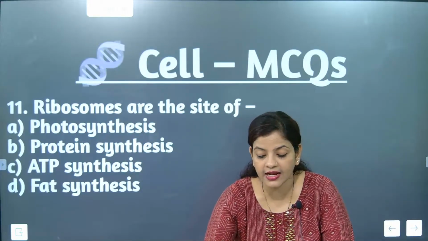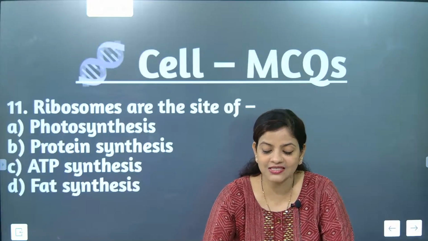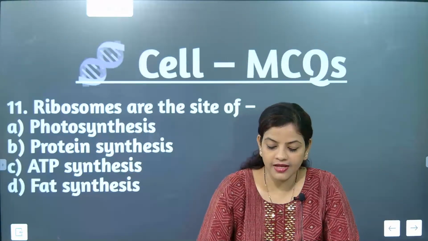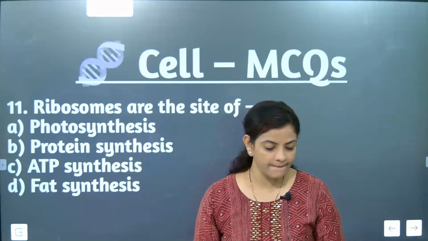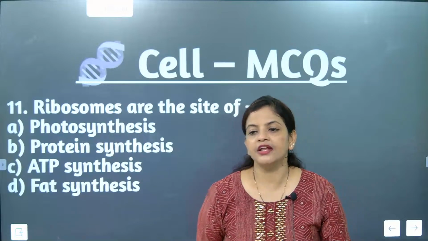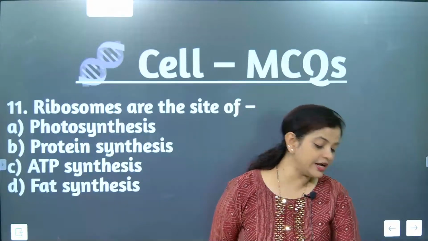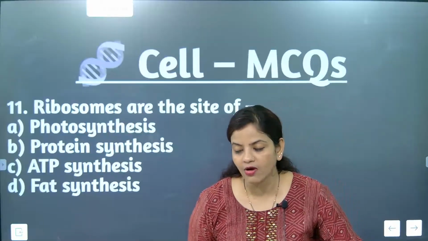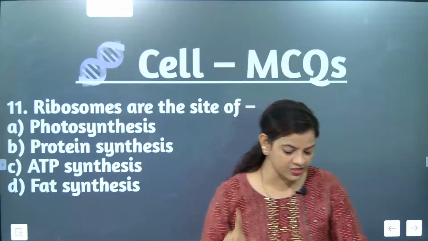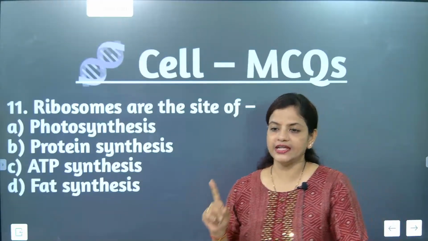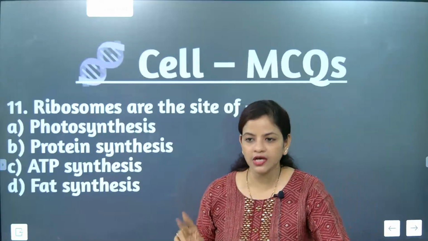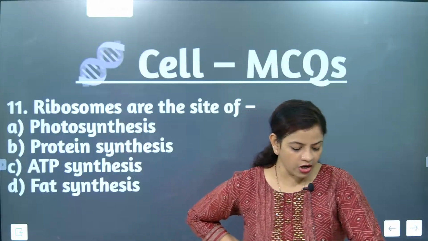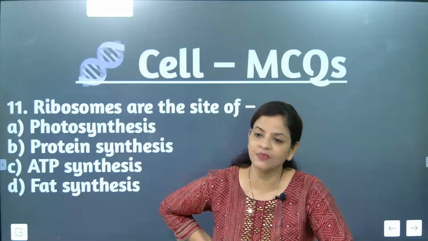Where exactly are they made, which part of the cell are ribosomes obtained from? RER. RER is rough endoplasmic reticulum, and smooth endoplasmic reticulum is also there. But beta, here I am asking about ribosomes. Can you tell me something about ribosomes? First, ribosomes are dense, spherical and granular particles, and they occur freely in the matrix and remain attached to endoplasmic reticulum.